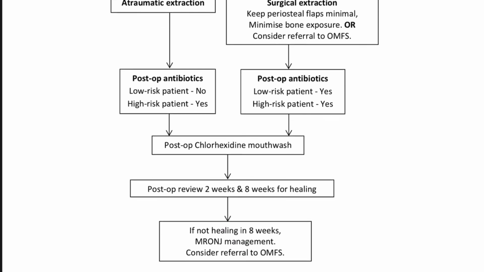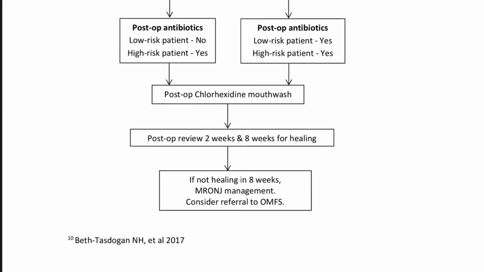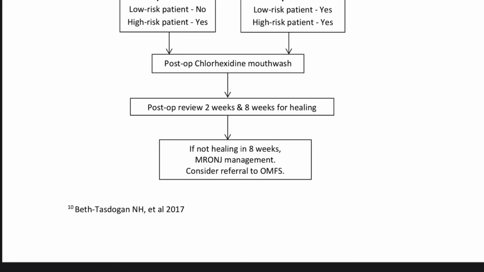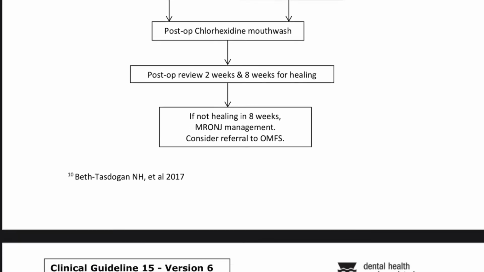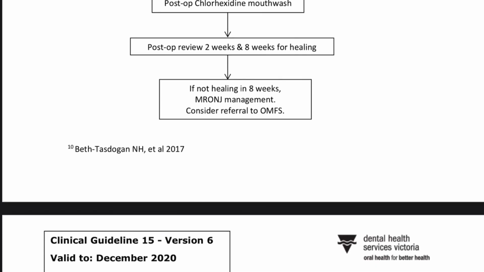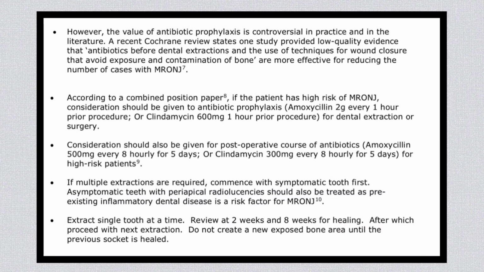In a scenario where there are multiple extractions required, you begin with the symptomatic tooth first. Asymptomatic teeth with apical radiolucencies also should be treated, as the disease in the apical area is a risk factor for MRONJ. So this was all about osteonecrosis of the jaw.